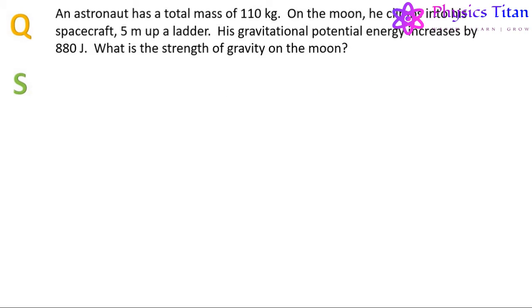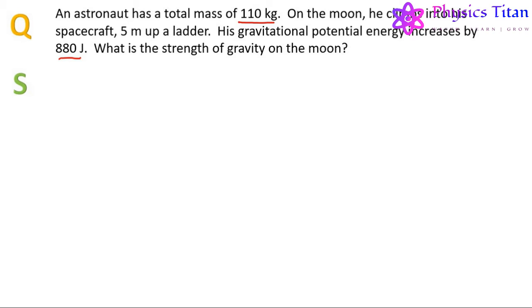Let us understand this concept more clearly with the help of an example. An astronaut has a total mass of 110 kg. On the moon, he climbs into his spacecraft 5 meter up a ladder. His gravitational potential energy increases by 880 joule. What is the strength of gravity on the moon?